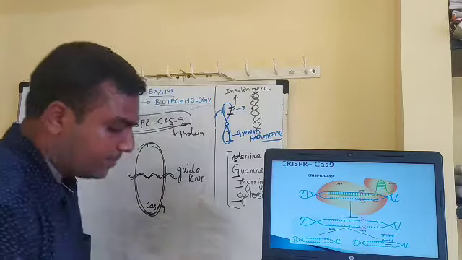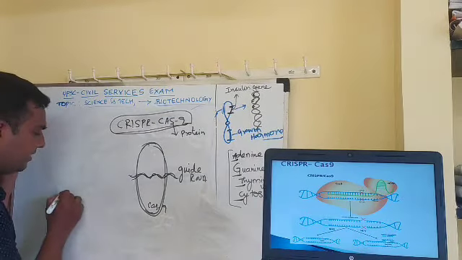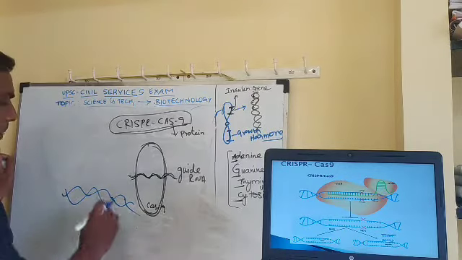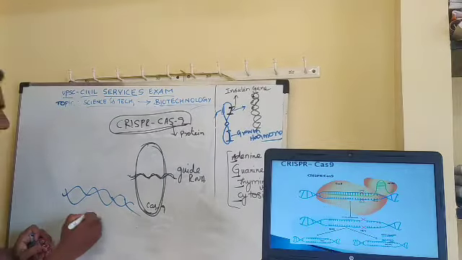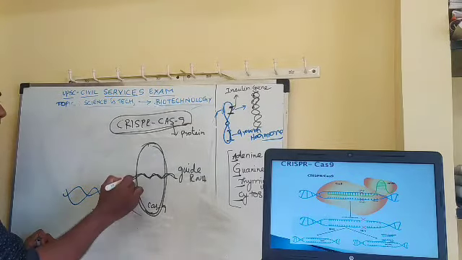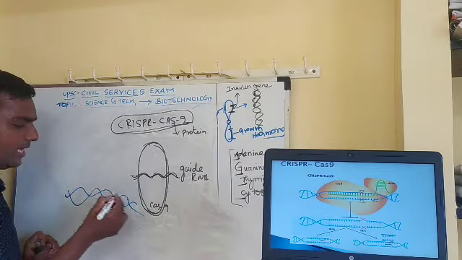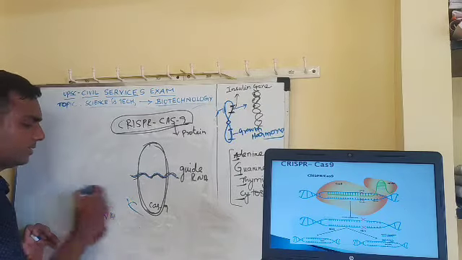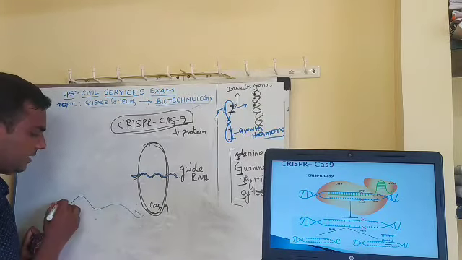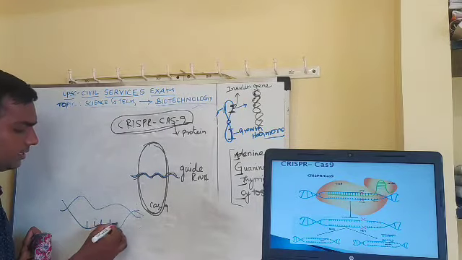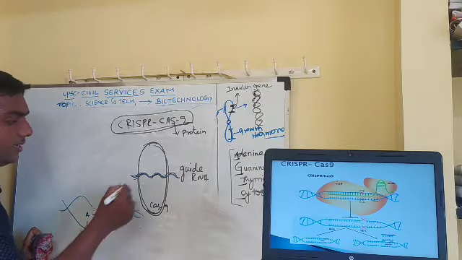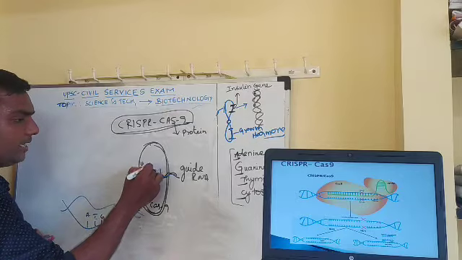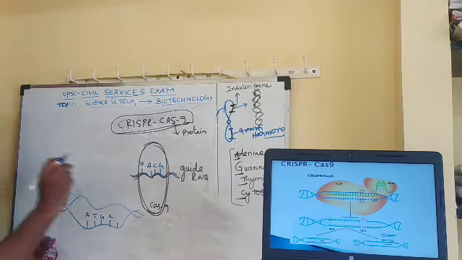So what is this CRISPR system? I am putting it in a very simple way. Say, for example, this is your DNA. This is your CRISPR system, this Cas9 protein having a guide RNA. In the guide RNA, the sequence is complementary to this strand. For ATGC, for A it will be U, for T it will be A, for G it will be C. This is the guide RNA.